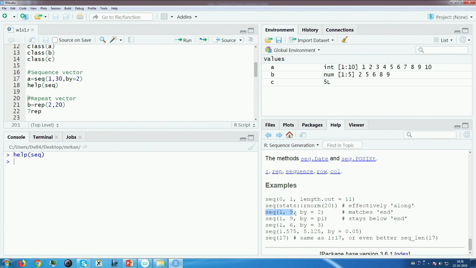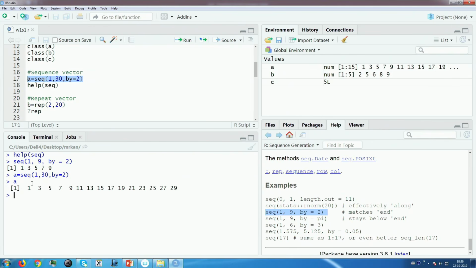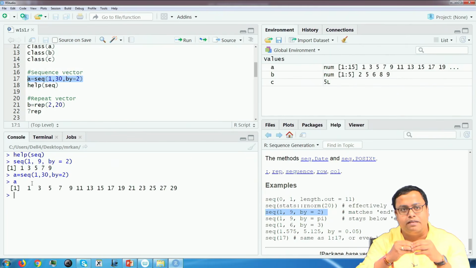There is one usage, seq 1, 9, by is equal to 2. I can copy this and paste it here and try what it gives. Okay, it is giving 1, 3, 5, 7, 9. That means it starts at 1, ends at 9, and each jump is 2. That is why, if I save this, run this now and then print A, I get 1, 3, 5, 7 because it starts at 1, ends at 30 by 2. You can do this as long as you know the function's name, SEQ. That is how I found out.